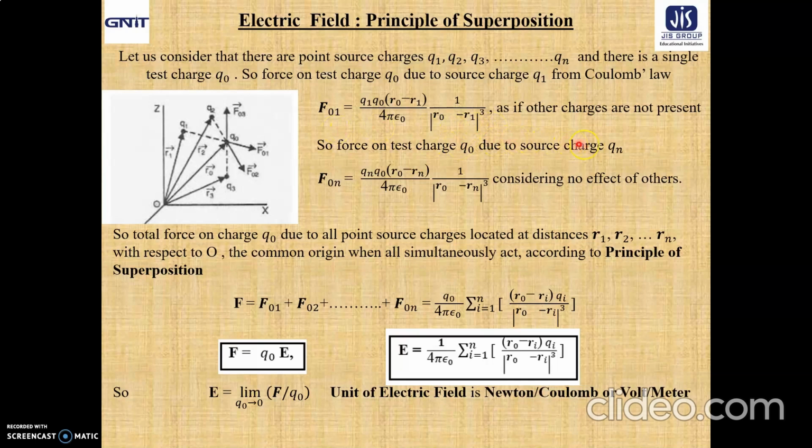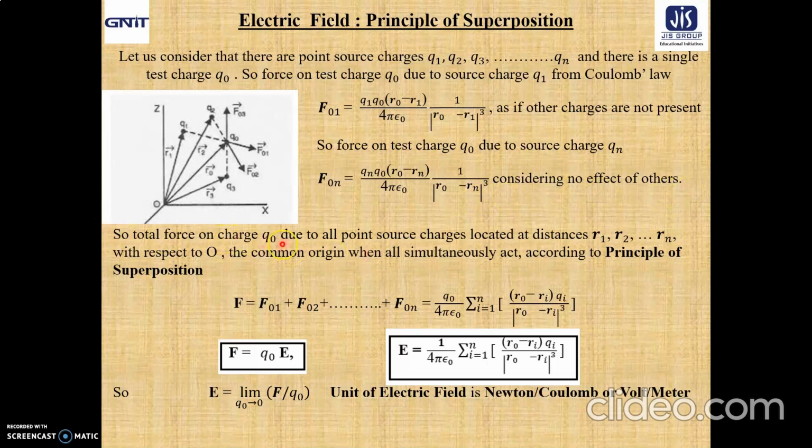So if we continue this way, lastly, for the force on test charge Q0 due to source charge Qn, the nth one, we can write it as F0n equal to Qn Q0 into (R0 minus Rn) vector by 4 pi epsilon naught, 1 by mod R0 minus Rn whole cube, considering definitely no effect of others.